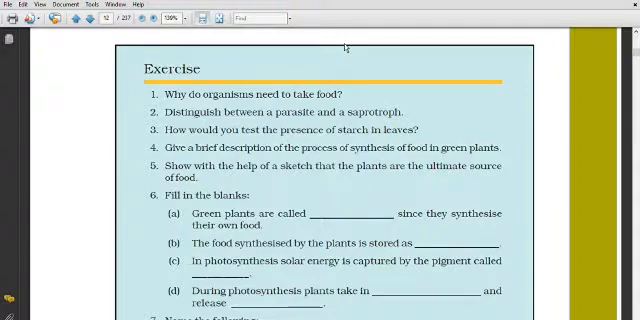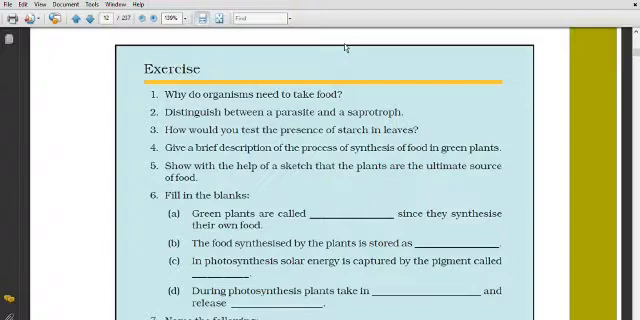Now fourth point, this hydrogen combines with carbon dioxide to form carbohydrates. Means the hydrogen combines with carbon dioxide to form carbohydrates.